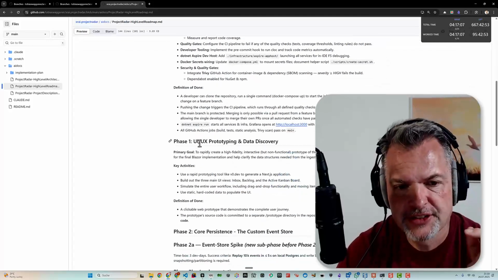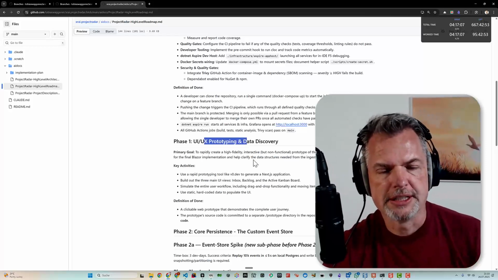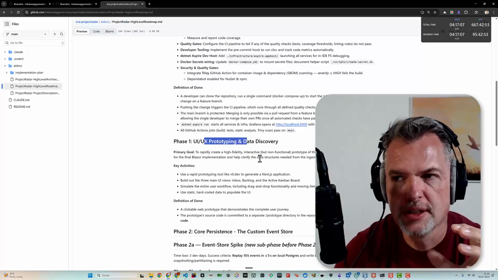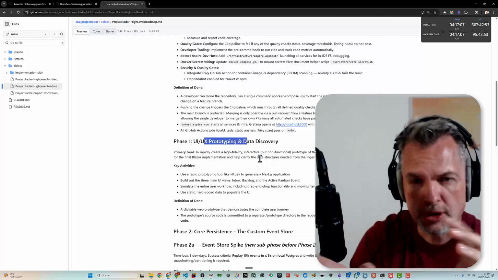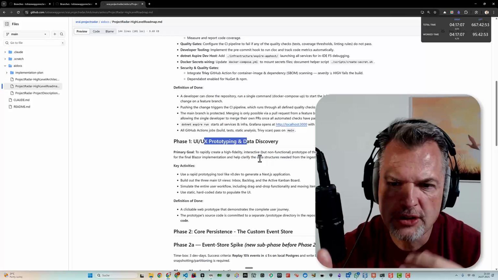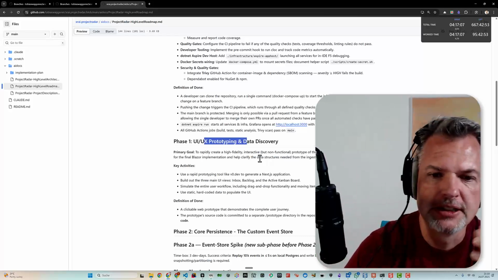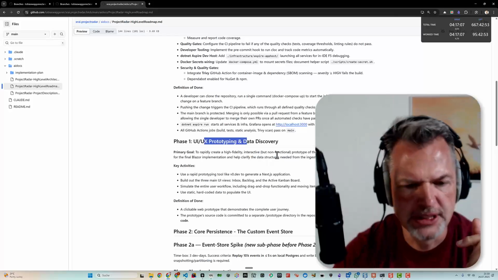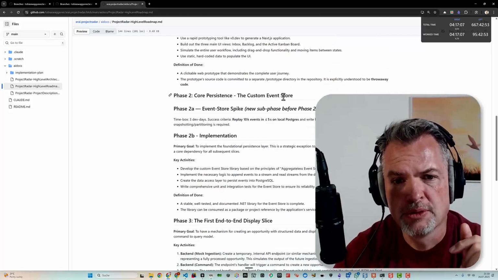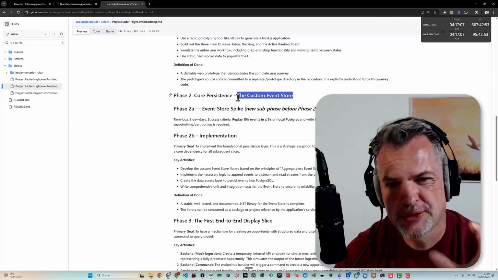The next phase is the UI UX prototyping. We will be going for V0, and we create a React-based Next.js application, which should be functional with mock data in the background. So just to get a feeling of the UI, and so that we can derive the commands we need, the backend to handle them, and the views we need to generate, and the data which must come in. So creating a prototype.